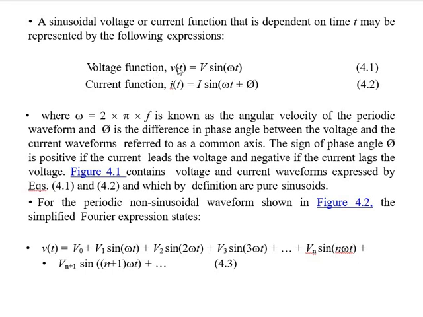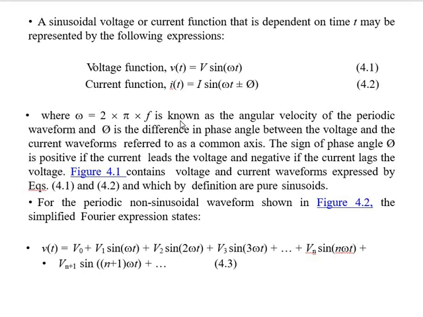For the voltage function, v(t) is equal to V sin omega t, and for the current function, i(t) is equal to I sin(omega t plus or minus phi). This phi stands for a leading or lagging condition: positive phi for the leading condition and negative phi for the lagging condition. Where omega is equal to 2 pi f, known as the angular velocity of the periodic waveform,